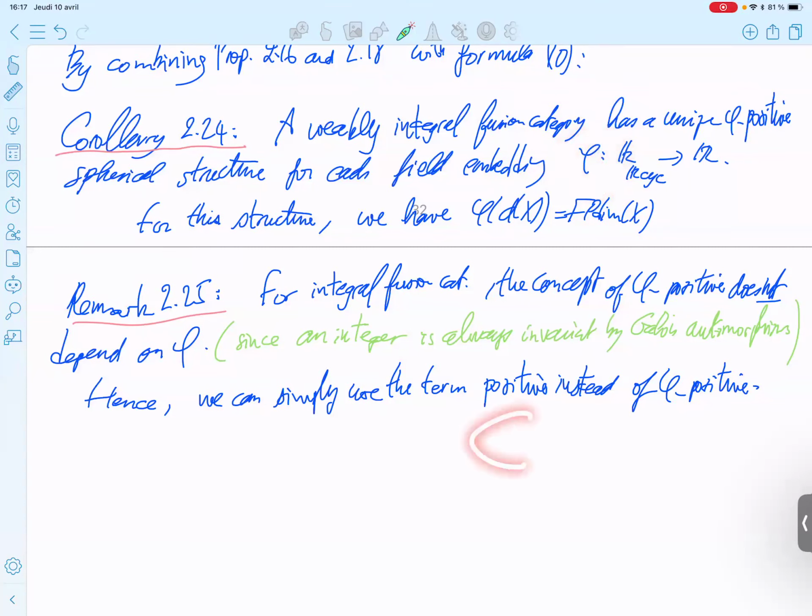Most of the time it's over C. Anyway, this is a kind of decoration which is not so complicated, but I'm not sure it's really relevant. Okay, so hence we can simply use the term positive instead of phi positive.